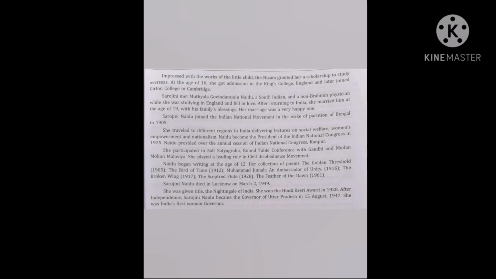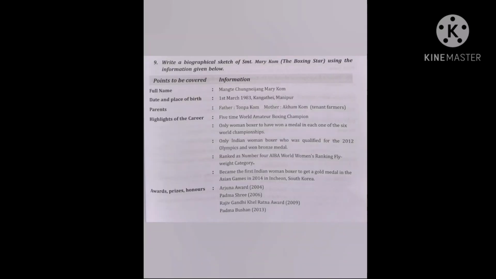Okay, and this is the biographical sketch of Mary Kom, the boxing star. Herein you see how it is changed from the points. You have changed the beginning paragraphs and ending paragraphs. You have to take care, children. Okay, I'm trying to give you the details, like how the questions are asked and how you have to rephrase. Once you are thorough with this idea of changing it, you can do it with any question that is given in your exam.